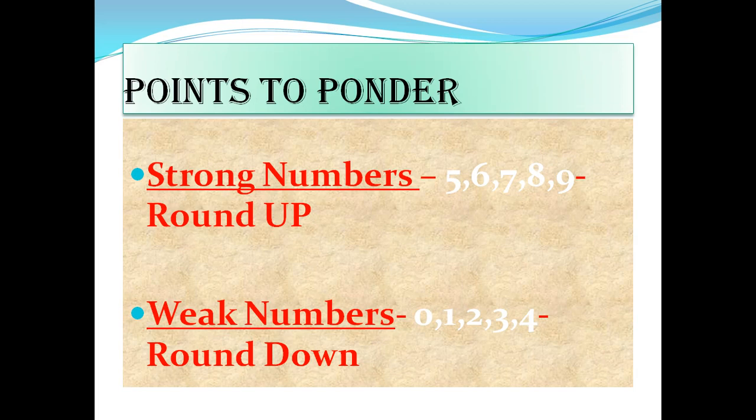We have to round up the number. If you are getting 5, 6, 7, 8 and 9, they have their powers. They will be giving power to the given number. Weak numbers don't have their own powers. They cannot render the powers to others. The number which is given remains the same.